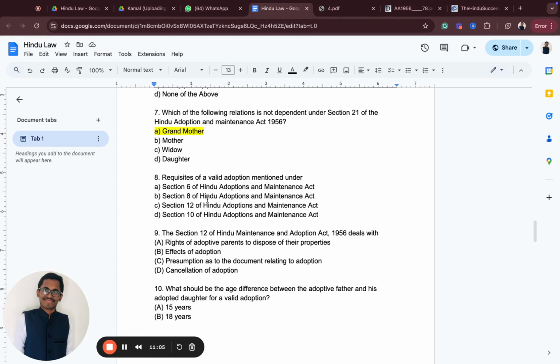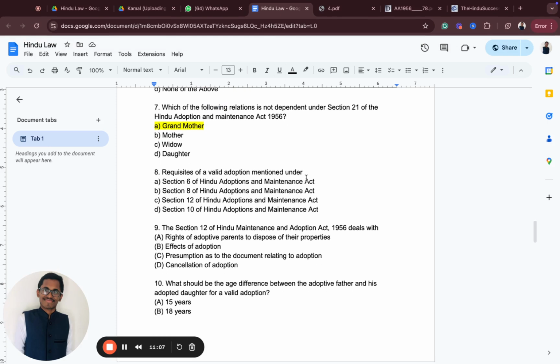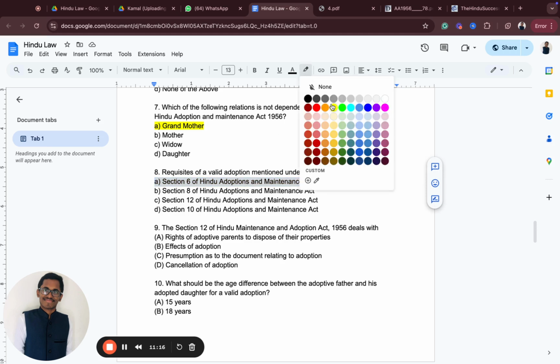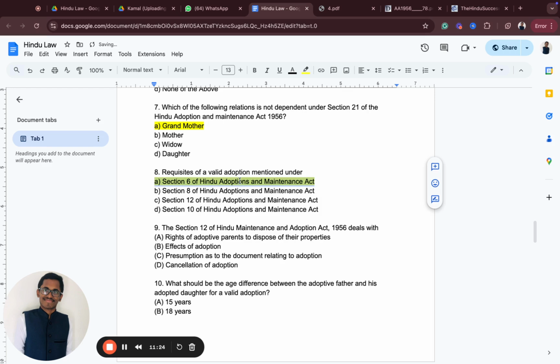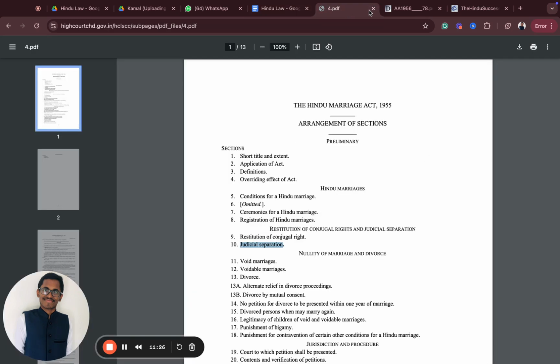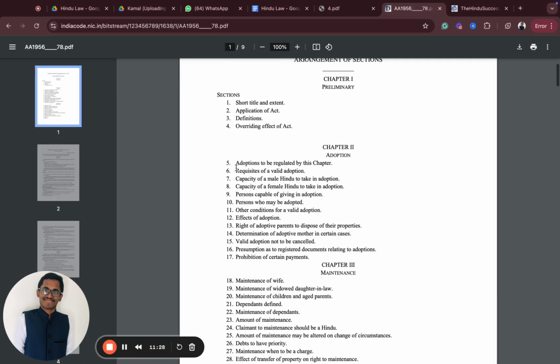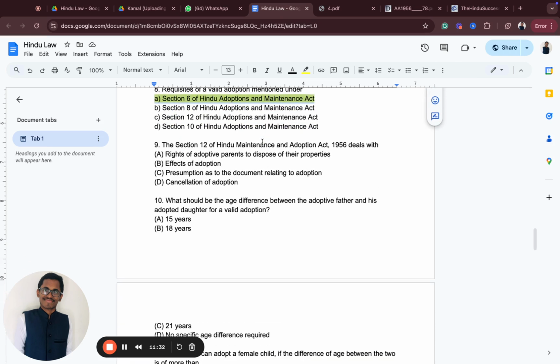The requisites of a valid adoption are mentioned under which section? Section 6 of the Hindu Adoption and Maintenance Act. Just keep this also in mind so that you're not losing out your marks. Simple: requisites of a valid adoption are under Section 6. Nothing but go to your Bar Act, it's mentioned over here very clearly. See, if you observe, you don't need to learn anything by heart, it's all in the Bar Act.